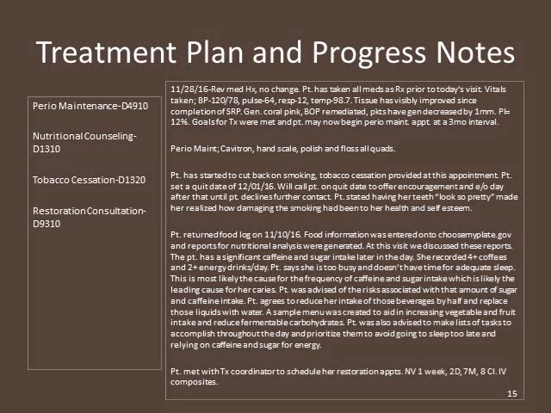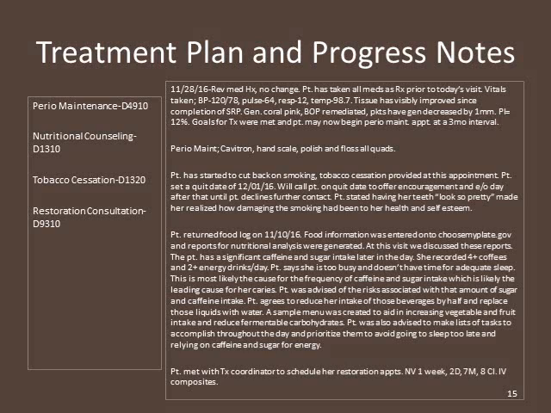This last appointment is taking place 4 weeks after the completion of the patient's SRP. It's going to be her first perio maintenance visit with nutritional counseling, tobacco cessation, and a restoration consultation. Medical history and vitals are all within normal limits. Nothing has changed since her previous visit. She's taken all of her meds prior to today's visit.